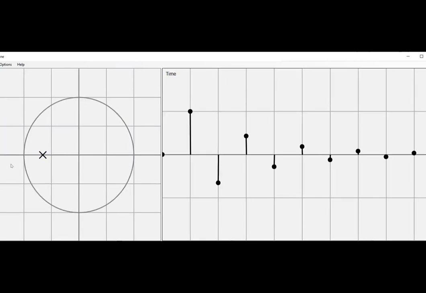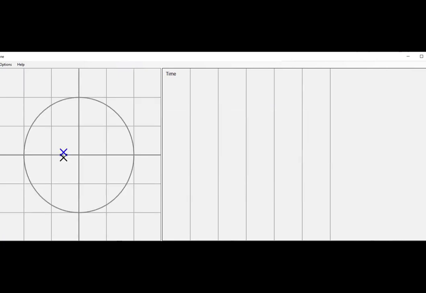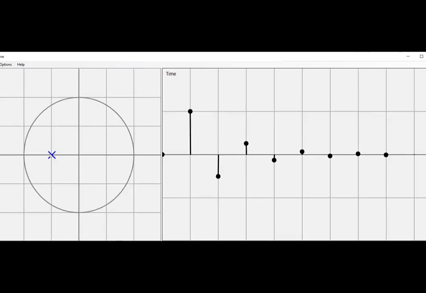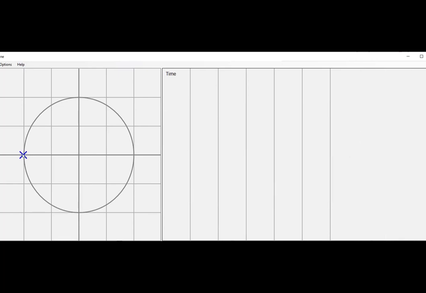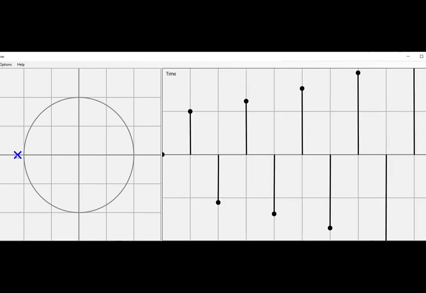I'm going to take out these to make it scale better. Now you can really see how high frequency decays quickly, but as we get it closer and closer to the unit circle, it's not decaying as fast. Now it's barely decaying at all when it's on the unit circle. It just doesn't decay. It just stays right there forever. And the moment it goes outside that unit circle a little bit, now it's starting to grow unbounded.